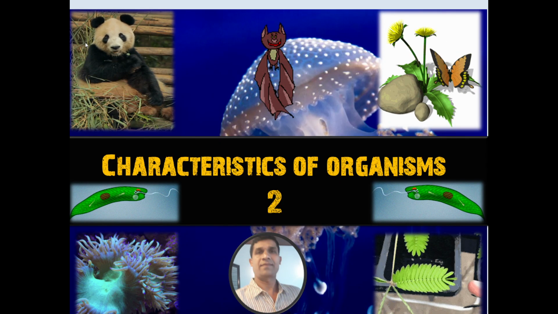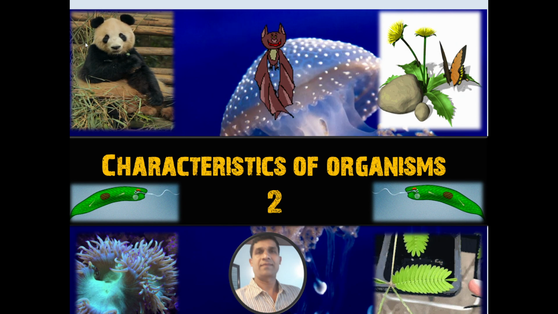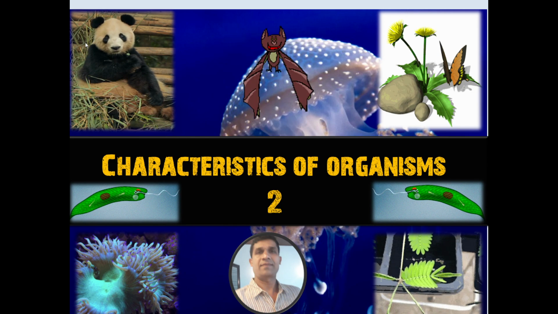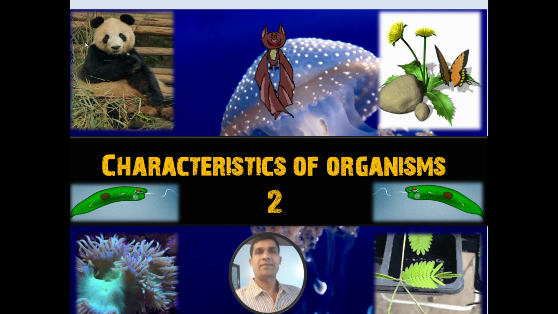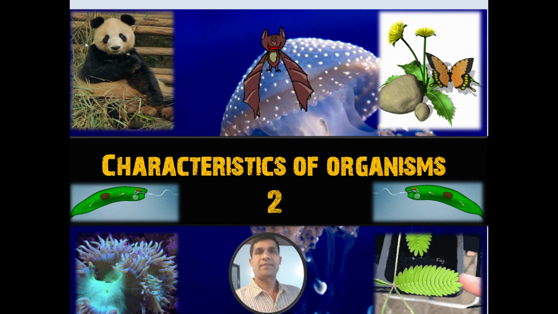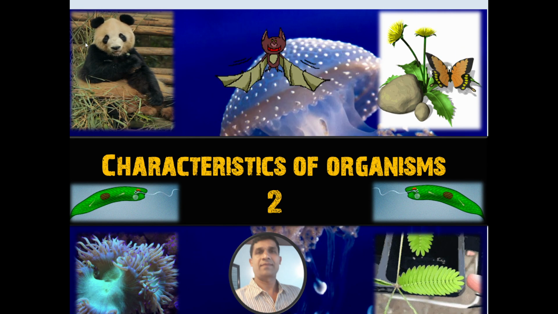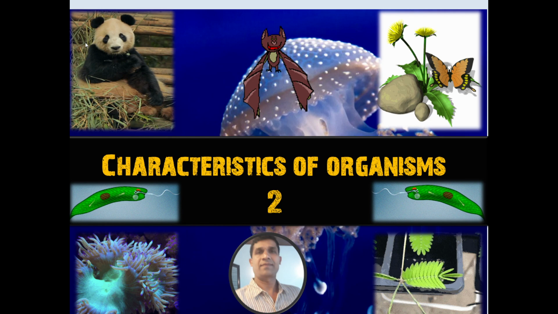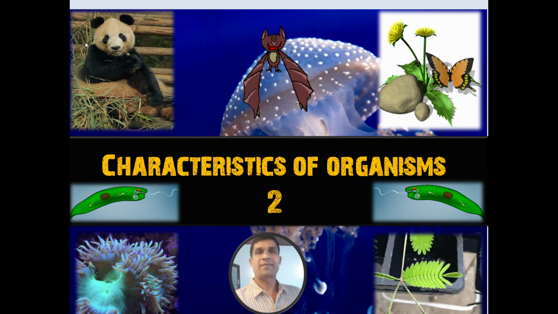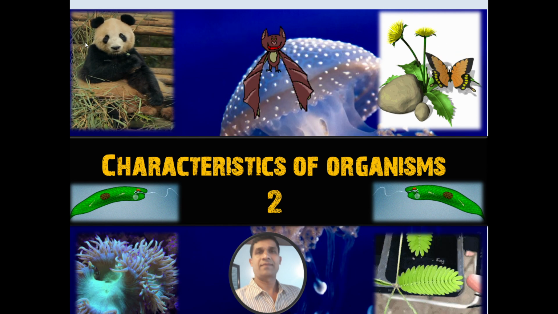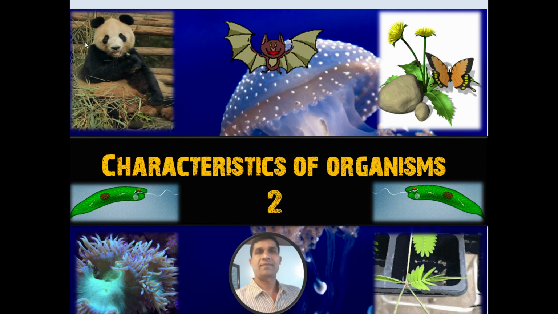Dear children, this is the second video for second week, characteristics of living organisms. In the previous video, you learned some of the important characteristics of living organisms. Under that, you learned cellular organization, nutrition, and respiration as characteristics of living organisms. Other than that, you learned there are 8 common characteristics of living organisms.